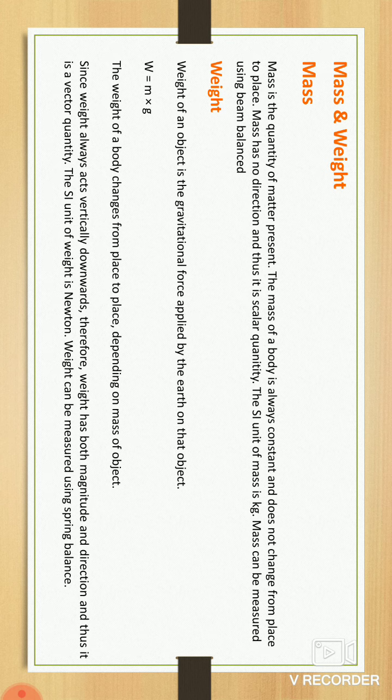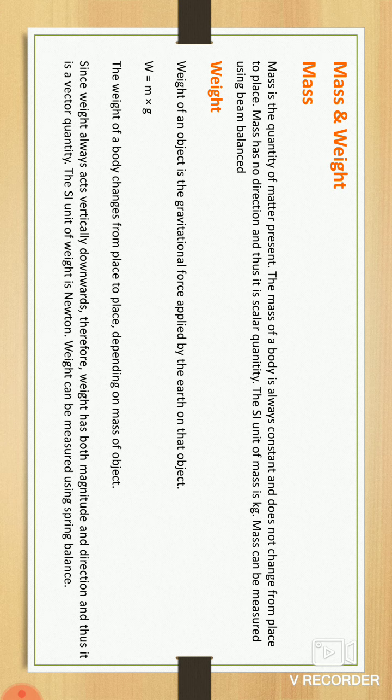The weight of an object changes from place to place. As per the place the weight also changes, because the gravitational force changes from place to place. The value of gravity also varies from place to place. That's why the weight also depends on the mass of that object.